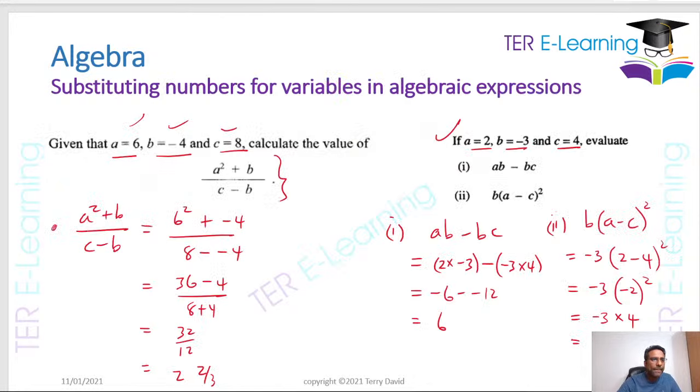Right. Just give me a sec. Right, so that is substituted, right?